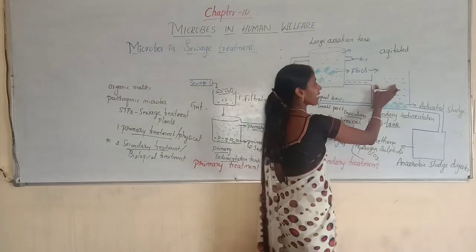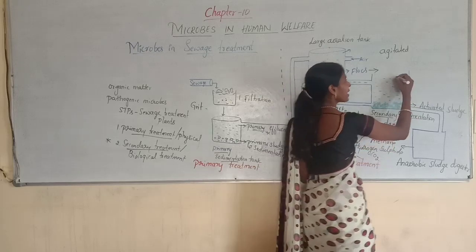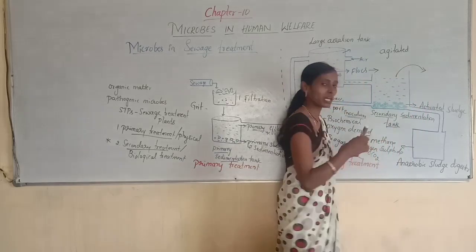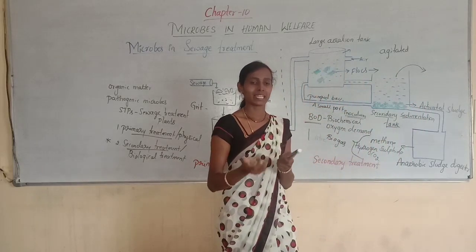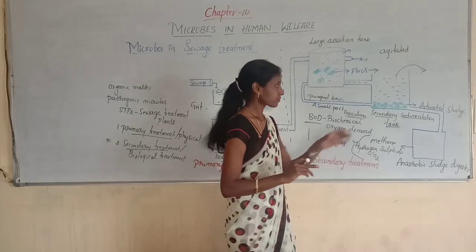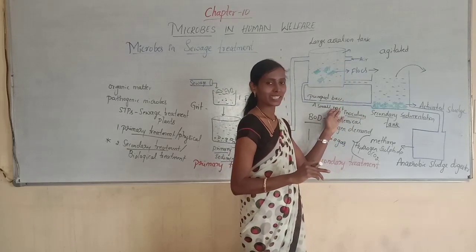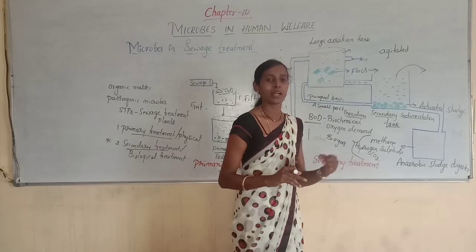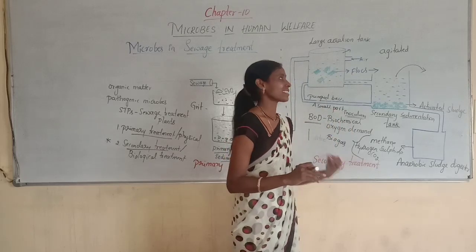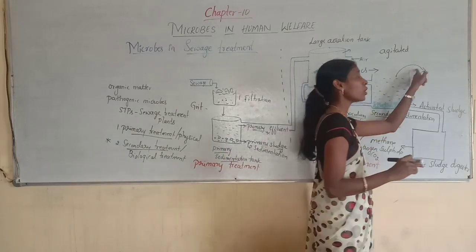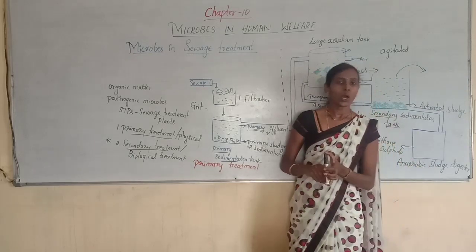And the remaining effluent from this sedimentation tank can be released directly into nearby water bodies like rivers, streams, etc. Because the BOD decreased, the pollutants are also decreased, so the effluent can now be discharged into nearby water bodies.